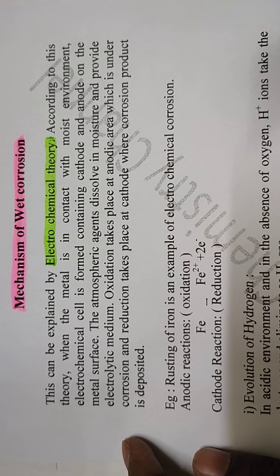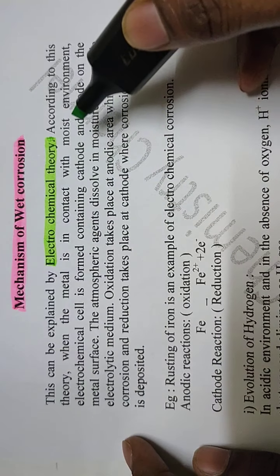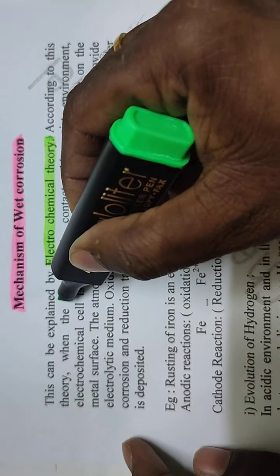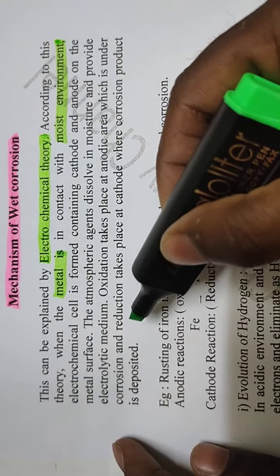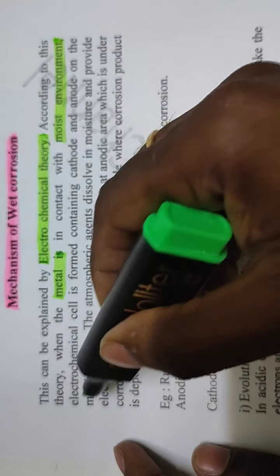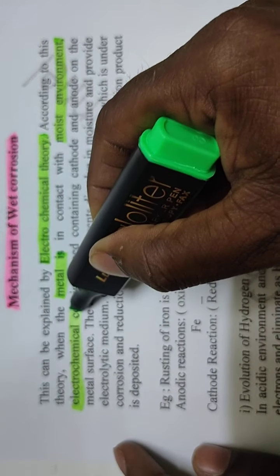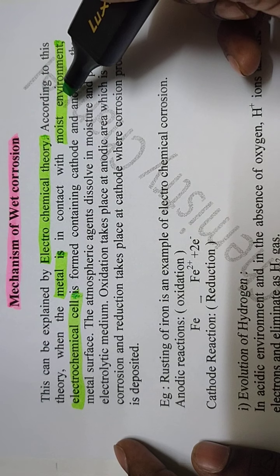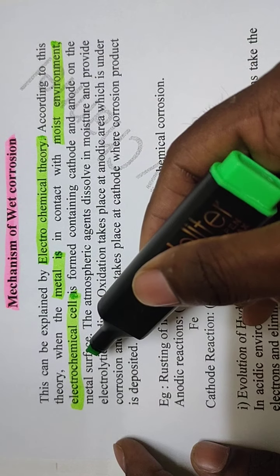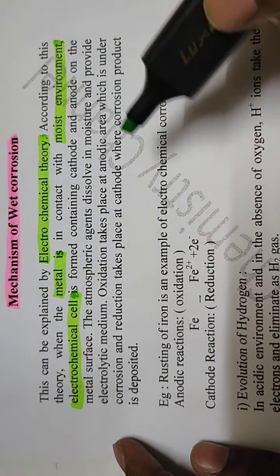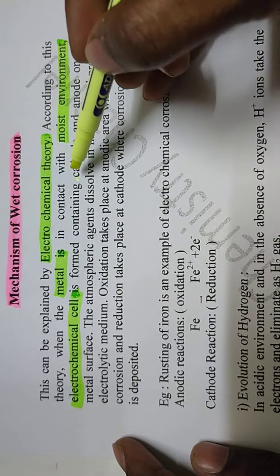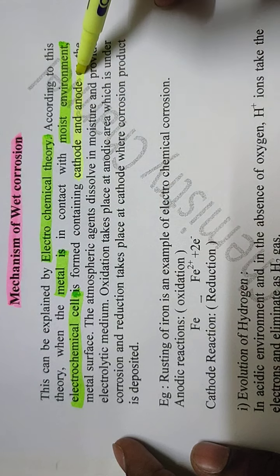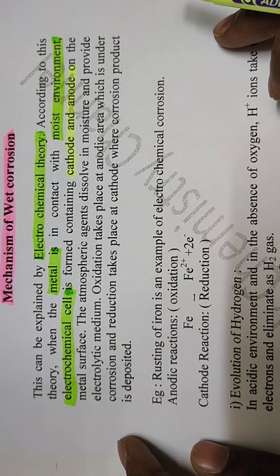According to this theory, when a metal is in contact with a moist environment, in the presence of an electrolytic medium, an electrochemical cell is formed, containing a cathode and an anode.